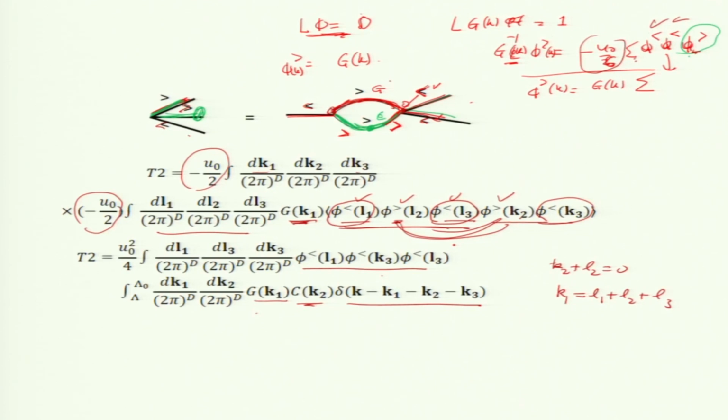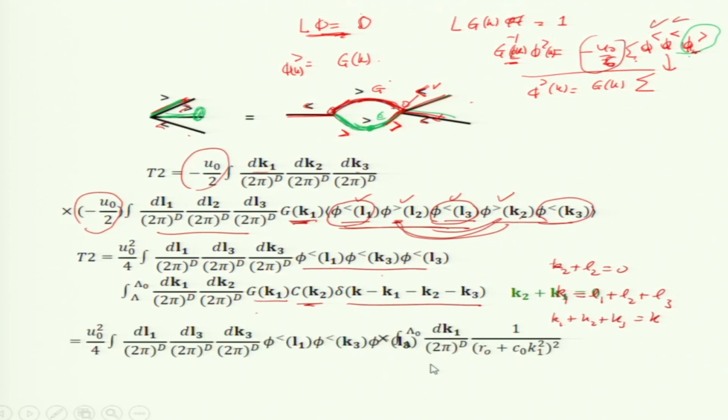Okay. So, the wave number must be conserved. This is the momentum conservation. So, we have k1 plus k2 plus k3 equal to k. You put all these conditions, then you get some contraction delta functions, and we get this. This is collapsing into that.